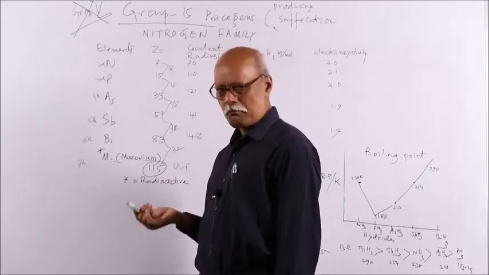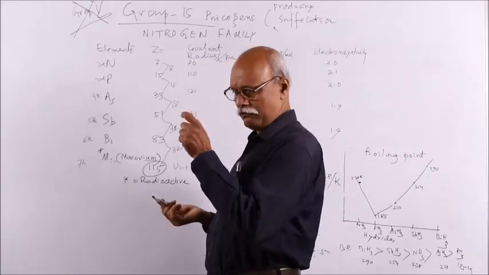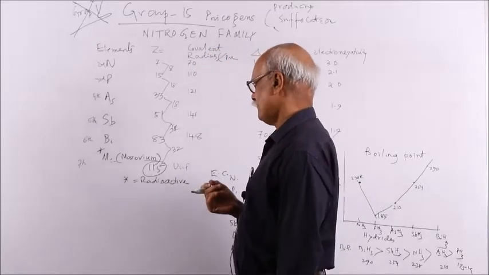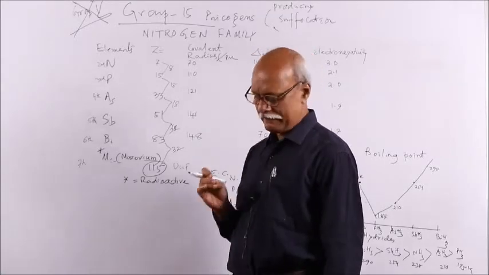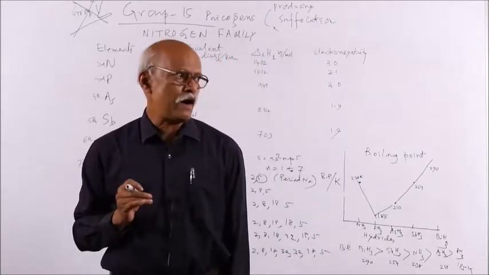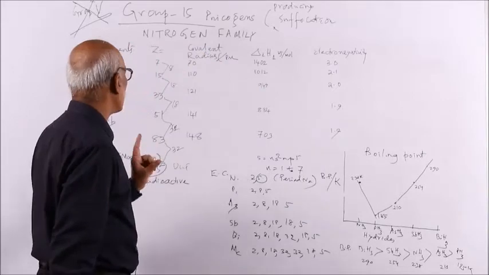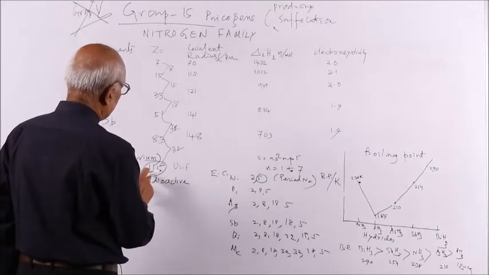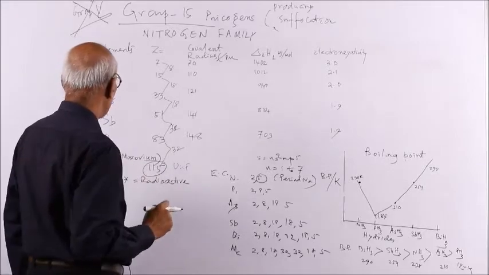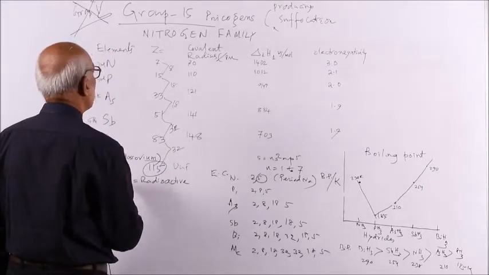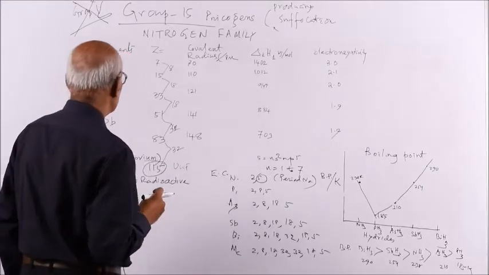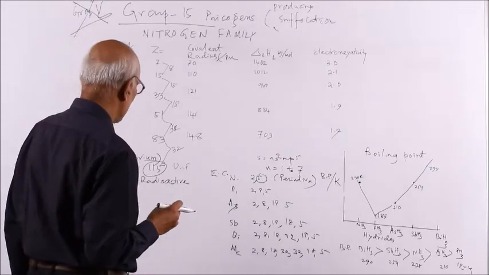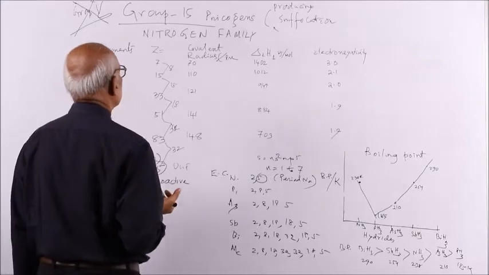The 7th period was incomplete, but nowadays all the elements are named up to 118. 118 is the last element in the periodic table, called ununoctium in the IUPAC naming. But at present 115 is named moscovium with symbol Mc. It is highly radioactive, so its properties are not studied, but the element was found out from the atomic spectra.